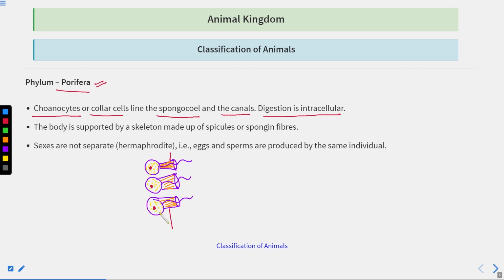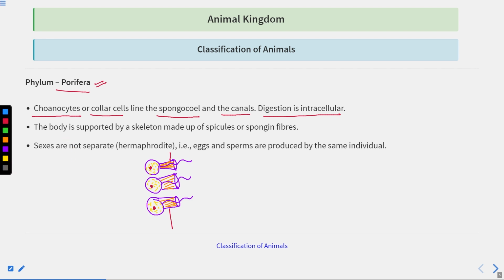So this cell is very important in poriferans, and you can say it is one of the key features of this phylum. You can simply say the choanocytes or the collar cells, because this type of cell is found only in the case of Porifera, right?